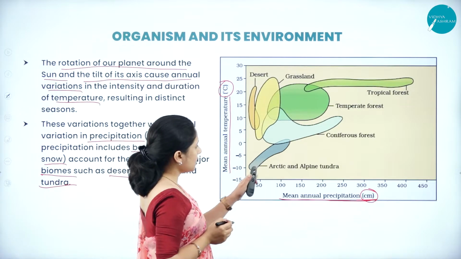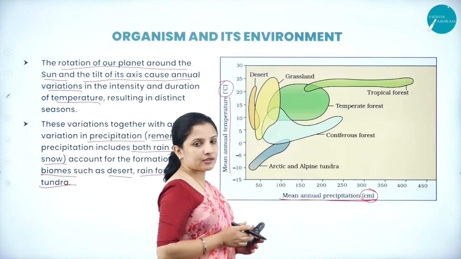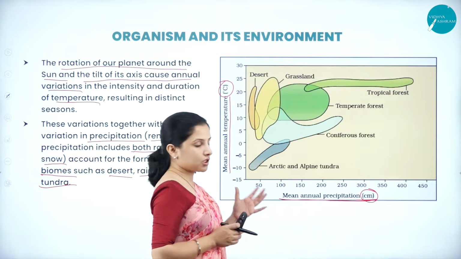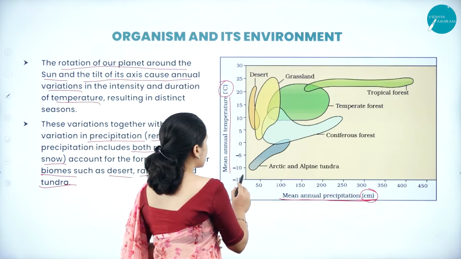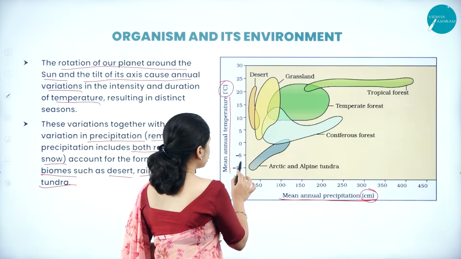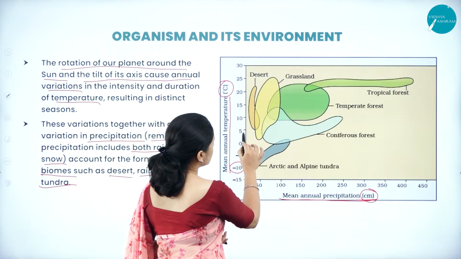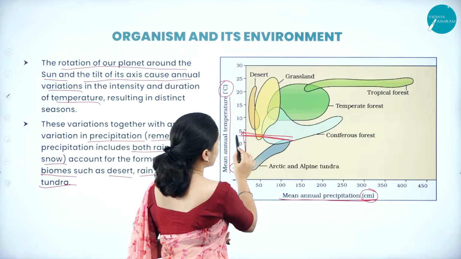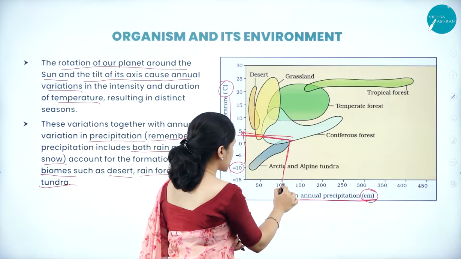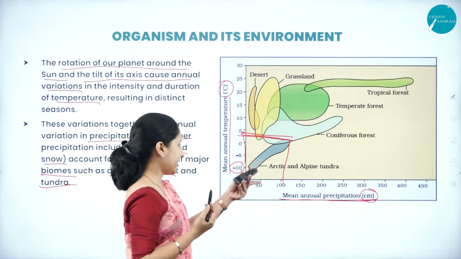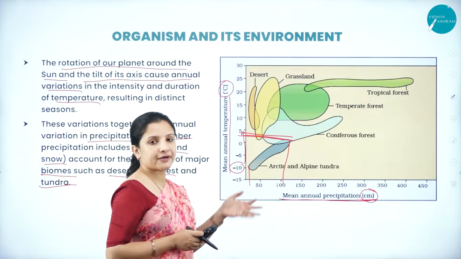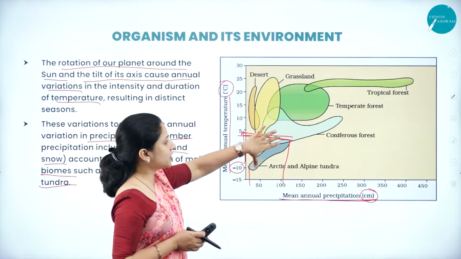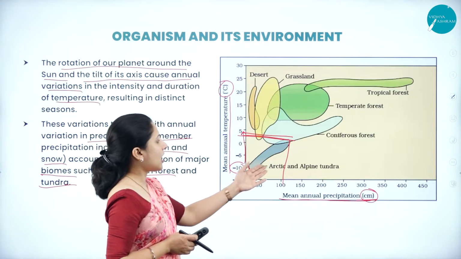Here you can see the Arctic and Alpine tundra. If the temperature of that region is somewhere between minus 10 and 5 degrees centigrade, and the annual precipitation is only 25 to 100 centimeters, then that particular region will be Arctic and Alpine.